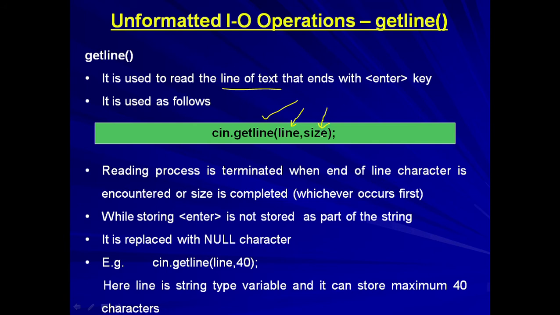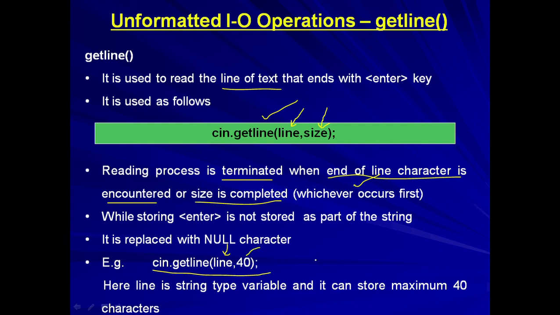Now the reading process here will be terminated when the end of line character is encountered, or the size is completed. The very important point is whichever occurs first. For example, if I give cin.getline(line, 40), line is the name of the variable where the string is to be stored, and I mentioned the size 40.